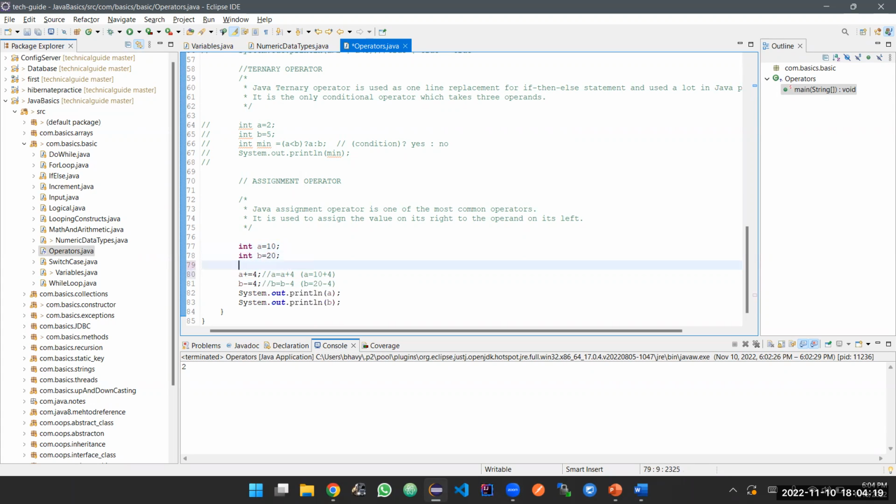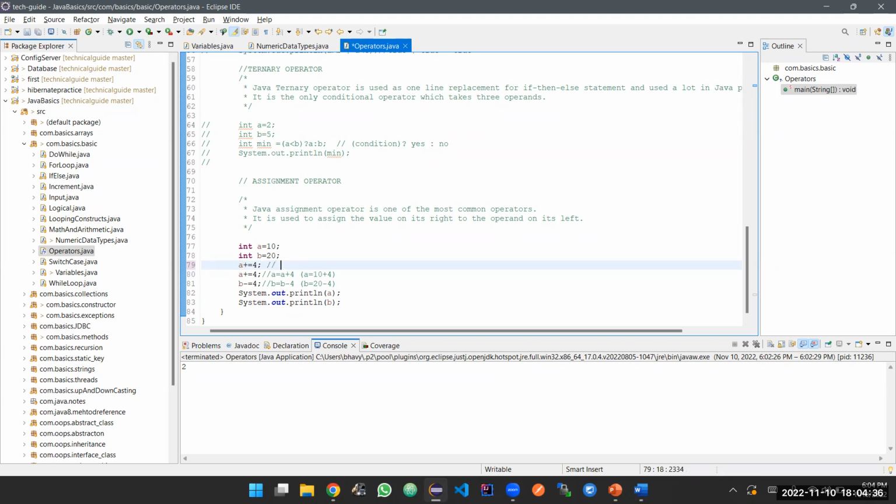So instead of writing a equal to a plus 4, you can simply replace this line with a plus equal to 4. This line is equivalent to the previous line.